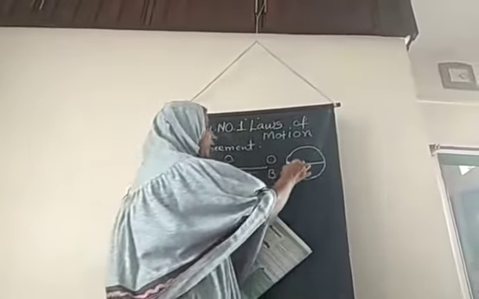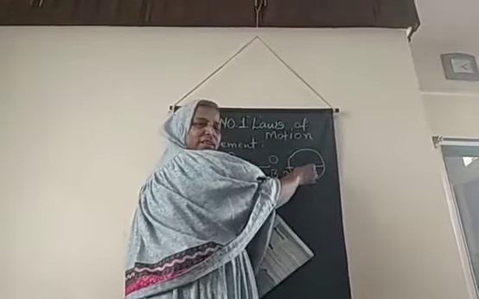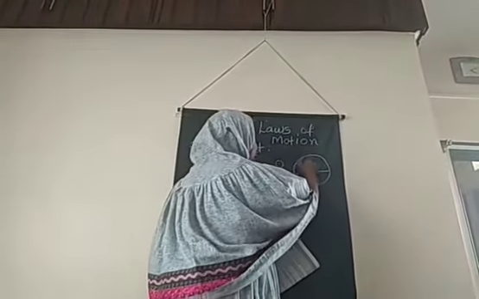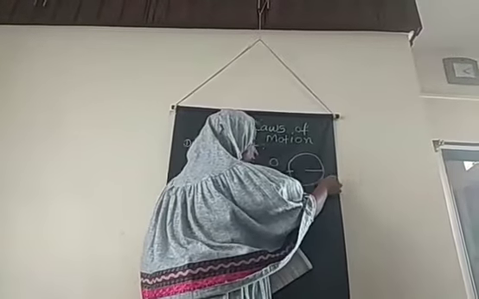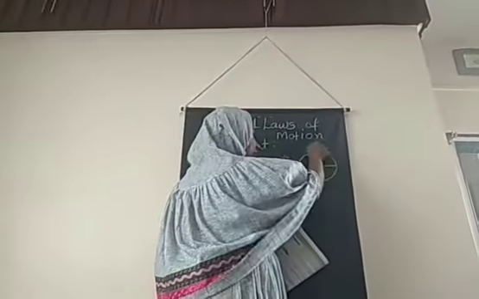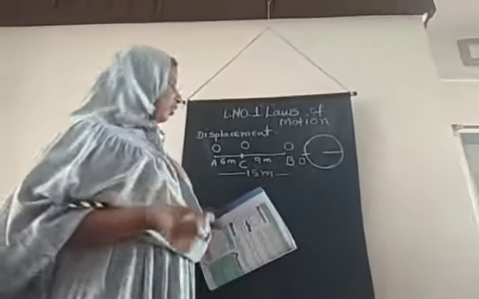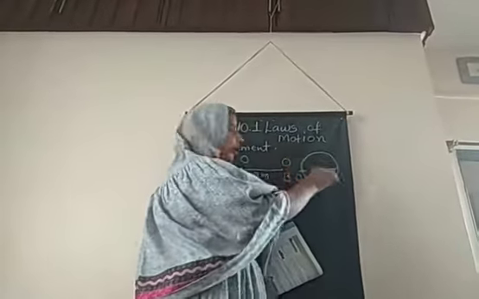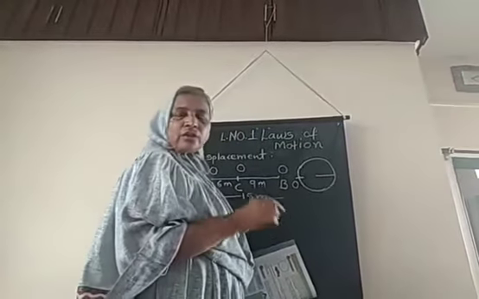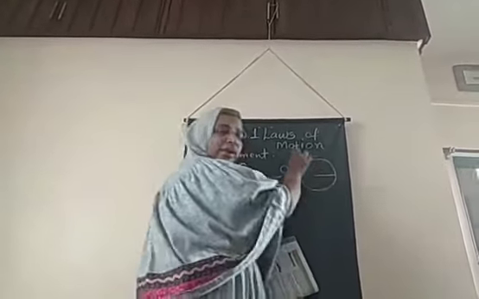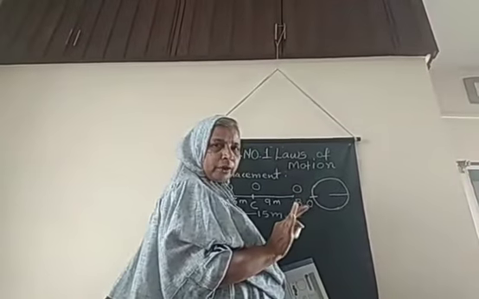Now to calculate the distance: this is a circular track, so the distance is nothing but the circumference of the circle. Radius is given as 100. The circumference formula is 2 pi r.